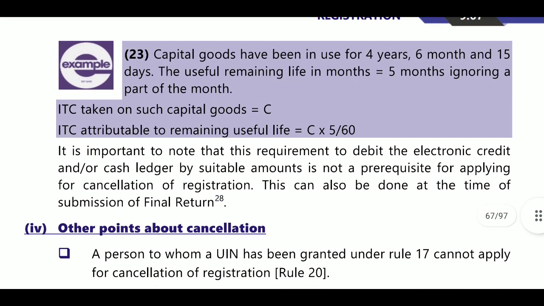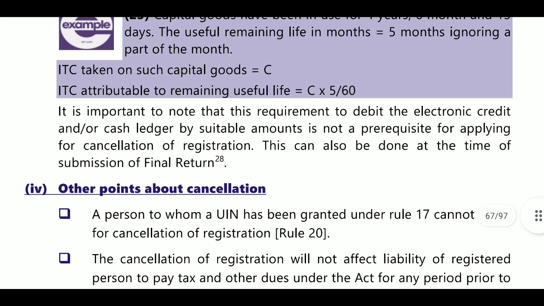Next, example number 23. Capital goods have been in use for 4 years, 6 months and 15 days. The used life is 4 years, 6 months, 15 days, and the part of a month will be ignored. ITC taken on such capital goods is C, and ITC attributable to remaining useful life is equal to C into 5 by 60. So the part thereof will be removed. 5 years will be considered, so 5 years divided by 5 months divided by 6.